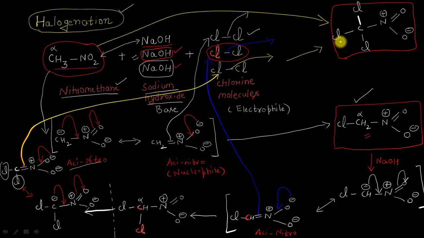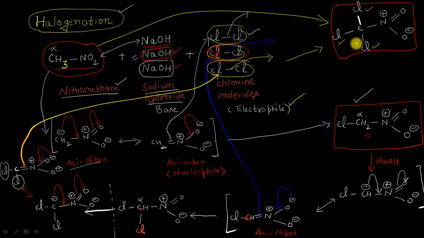Better to call it a trihalogenated product, simply because it contains 3 alpha protons which are weakly acidic, and because we have added 3 moles of NaOH here, all these 3 protons can be abstracted by these 3 molecules of NaOH one by one, resulting in the formation of 3 different aci-nitroforms, which all can act as nucleophiles, and one by one they can attack these 3 molecules of chlorine, which are nothing but the electrophiles in this reaction, finally giving this type of product here, in which all the 3 hydrogen atoms have been replaced by 1, 2 and 3 chlorine atoms.